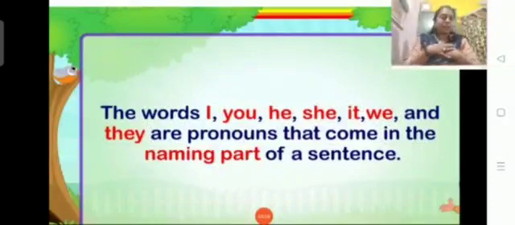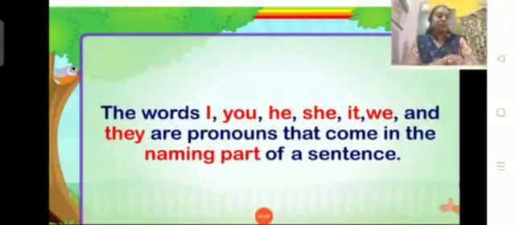If I include myself: I and mother had been to market. We spent a good time. Here, if you observe, you are also going with your mother to the market. You and your mother had been to market. So you both are spending good time. So here when you are included in the conversation, we always use the word we, children.